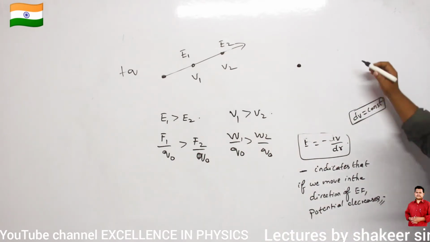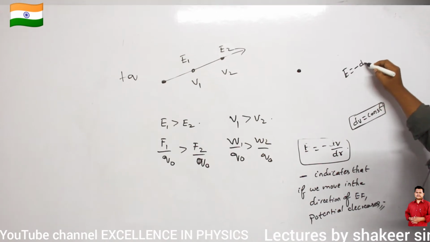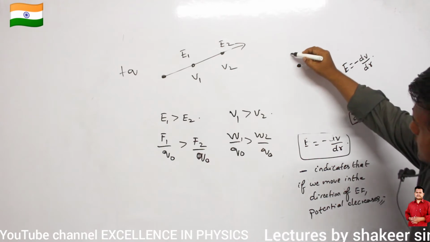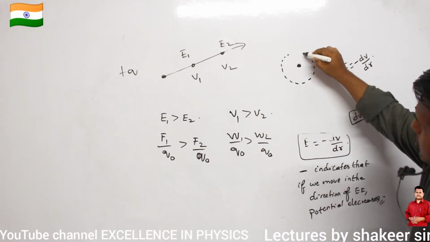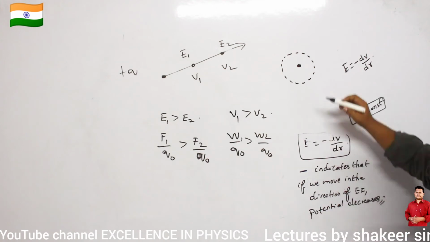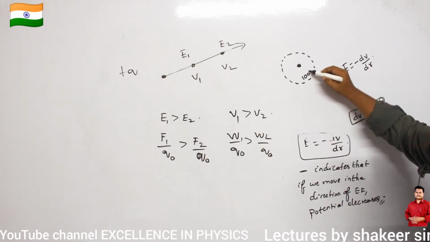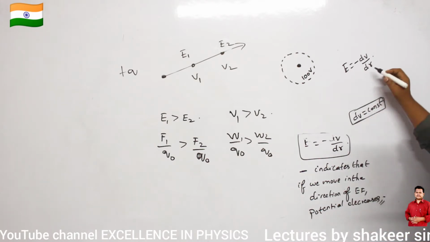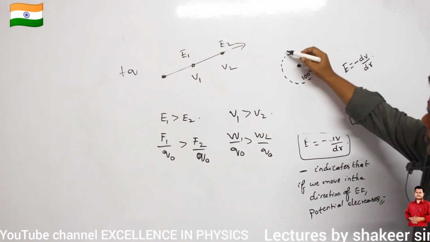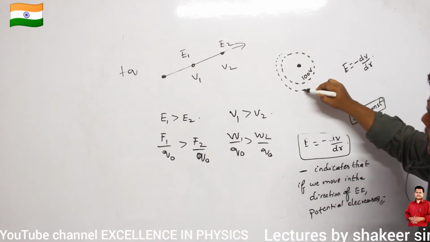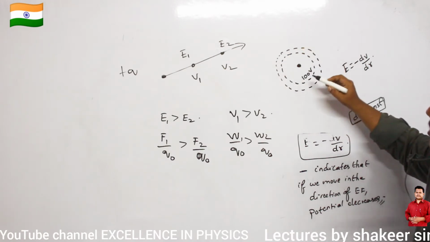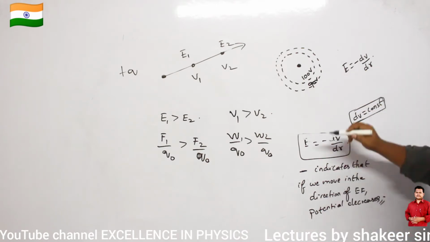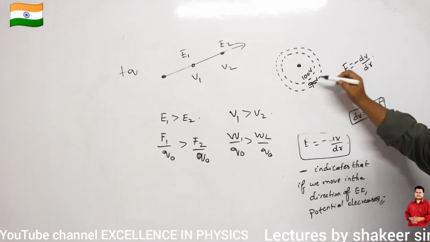So what is the relation we have? E is equal to minus dV divided by dr. Clear? So for example, the first equipotential surface I have to draw here. Let this one have a potential of 100 volts because of some positive charge. Okay. So the second equipotential surface I am drawing here. Let this one be my second equipotential surface. And if this is 100 volts, let this one be 90 volts. So what is the potential difference between 100 volts and 90 volts?